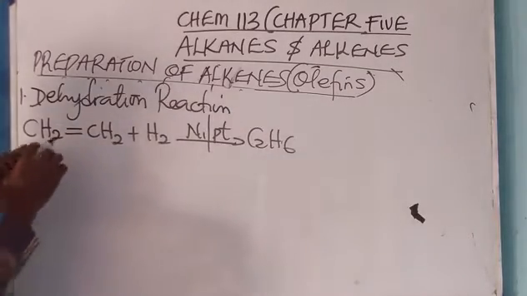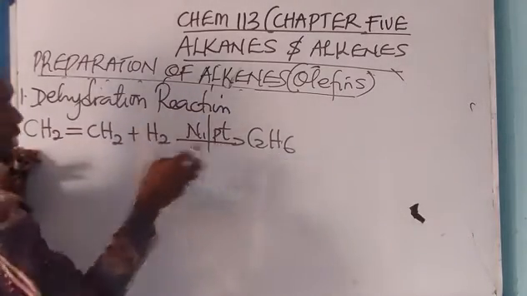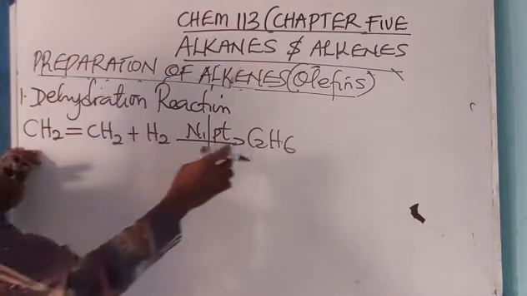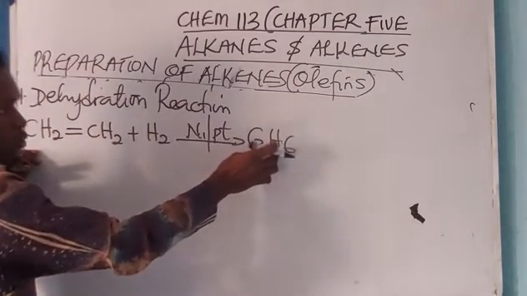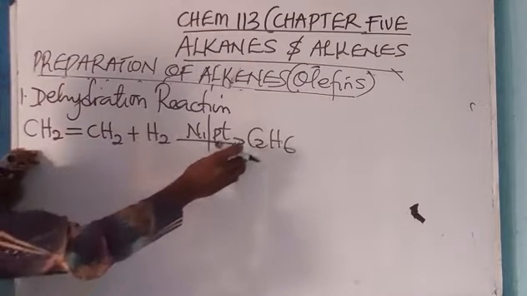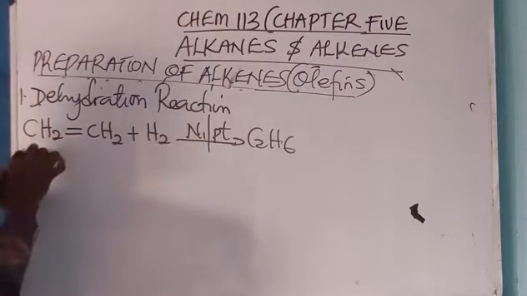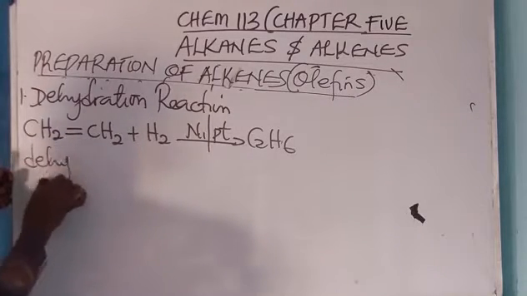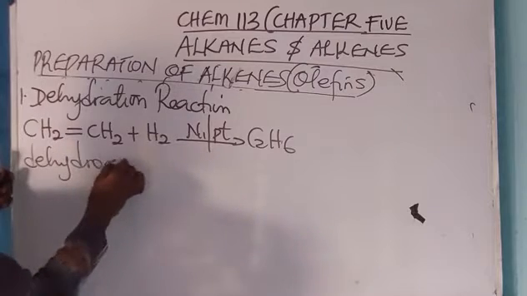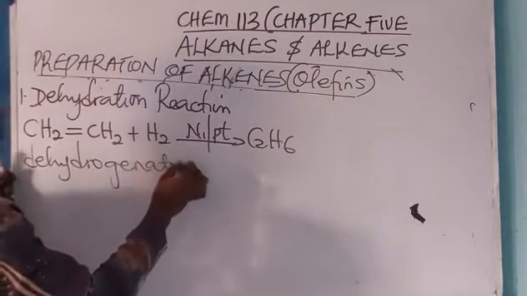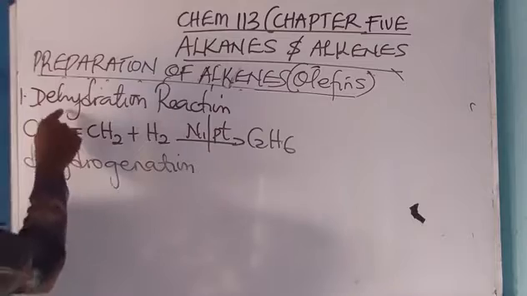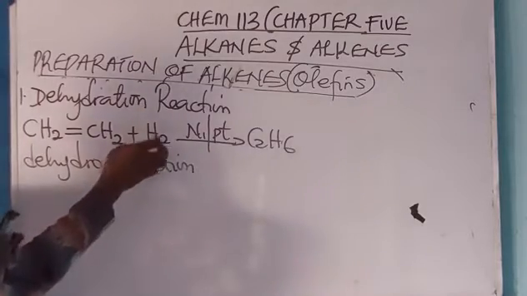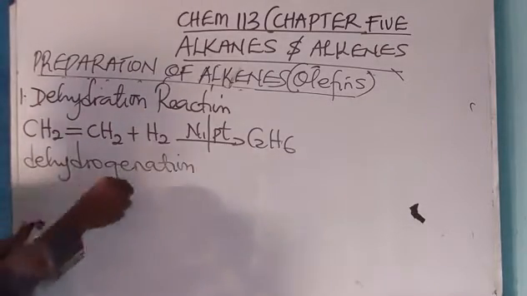Now the reverse of this addition reaction is called an elimination reaction. I want to remove hydrogen from here. That is dehydrogenation. In hydrogenation we are adding hydrogen, but removal of hydrogen is called dehydrogenation.